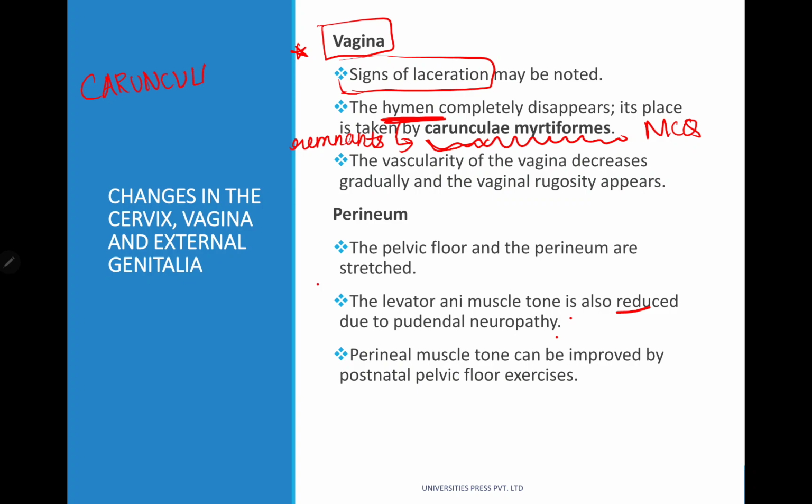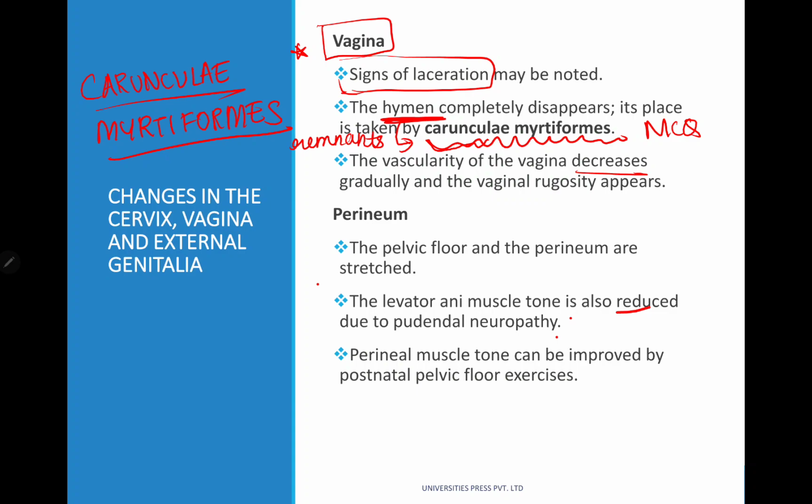Carunculae myrtiformis, very important to remember. So for the vagina, just remember the signs of laceration and the remnants of the hymen, that is carunculae myrtiformis. The vascularity of the vagina also decreases gradually and the vaginal rugosity also appears.